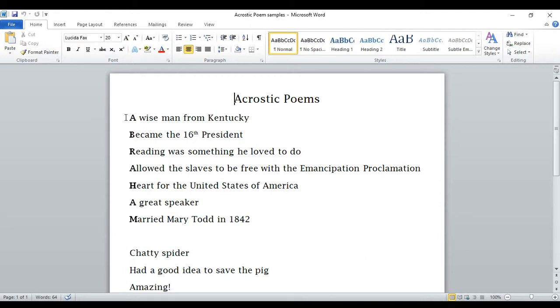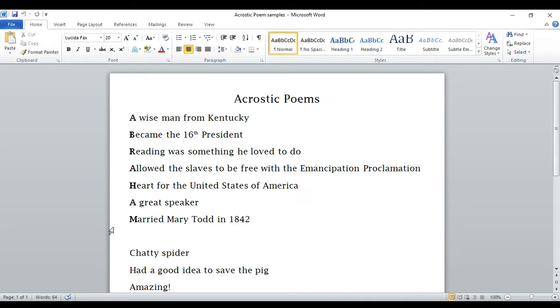So, Abe Lincoln was a wise man from Kentucky. He became the 16th president. Reading was something he loved to do. Allowed the slaves to be free with the Emancipation Proclamation. Heart for the United States of America. I believe he has a heart for the United States of America. A great speaker. Married Mary Todd in 1842.